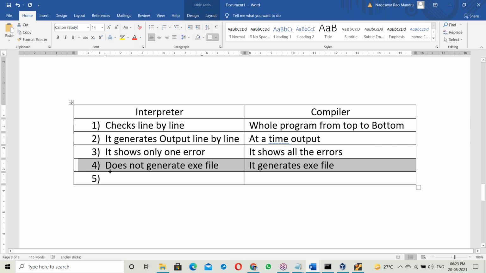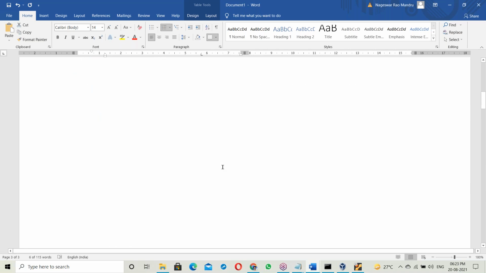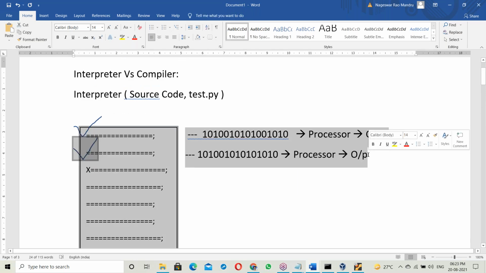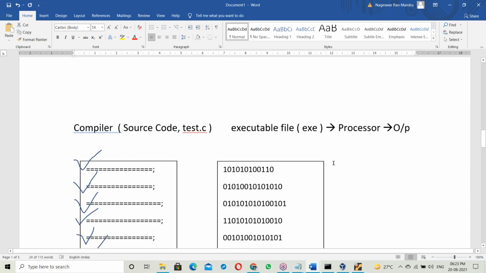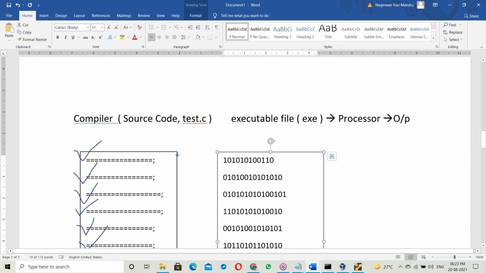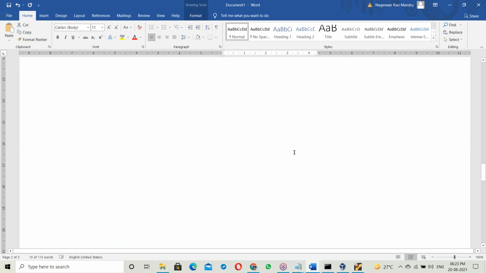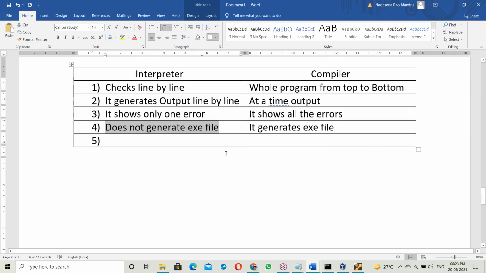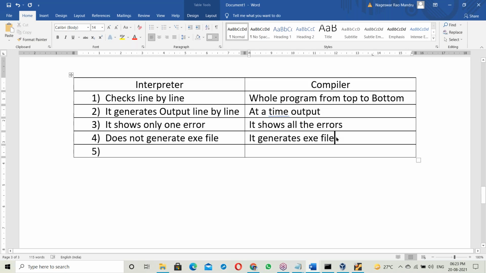Okay, so the interpreter does not generate an exe file. See, Python is interpreter based, with no exe file; the program is executed directly. But with the compiler, an exe file is generated and that resulting exe file is executed. Next, the compiler generates an exe file.